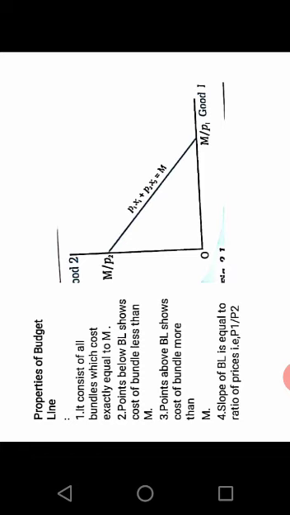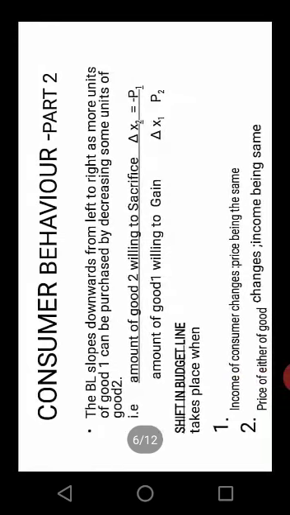The slope of the budget line is equal to the ratio of the prices. You can just write P1 by P2. The budget line slopes downwards from left to right as more units of good 1 can be purchased by decreasing some units of good 2. To write it in another manner, it is the amount of good 2 willing to sacrifice divided by the amount of good 1 willing to gain.